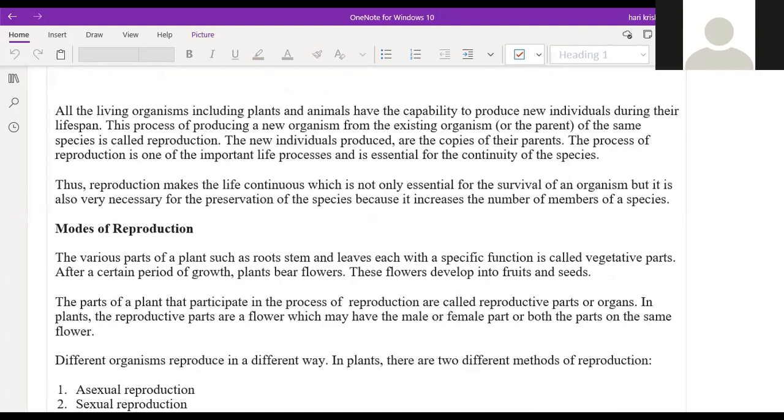Whatever the plants and animals, all have the capability to produce new individuals during their lifespan. This producing of new individuals is called the reproduction process.